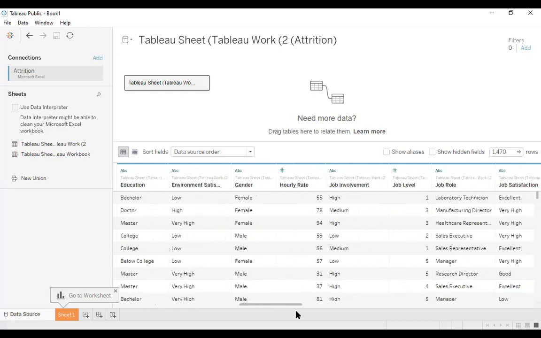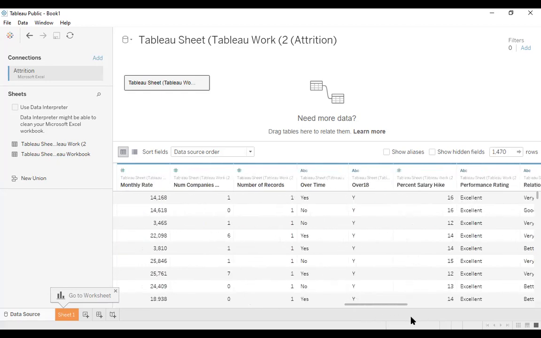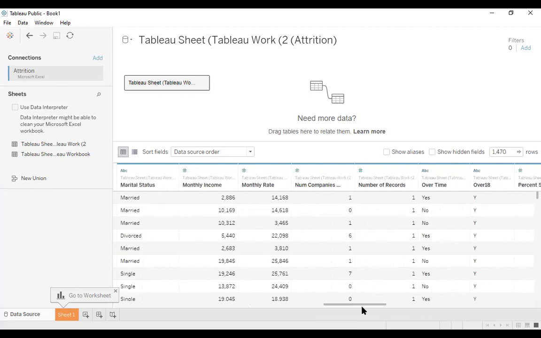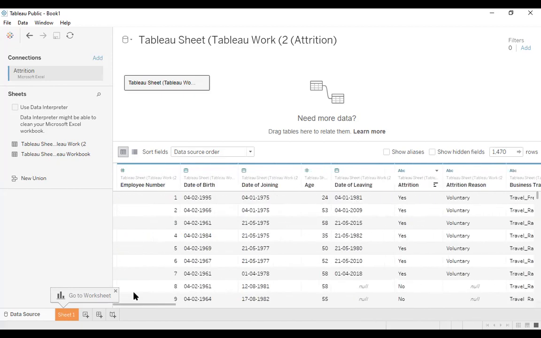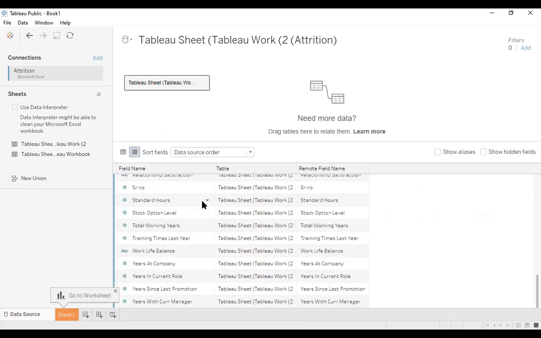Let's see if we do have geographical data. Okay, so we do not have geographical data. In case of geographical data, it will be showing us a globe. So in our case, our data does not have it. This is the simple way.